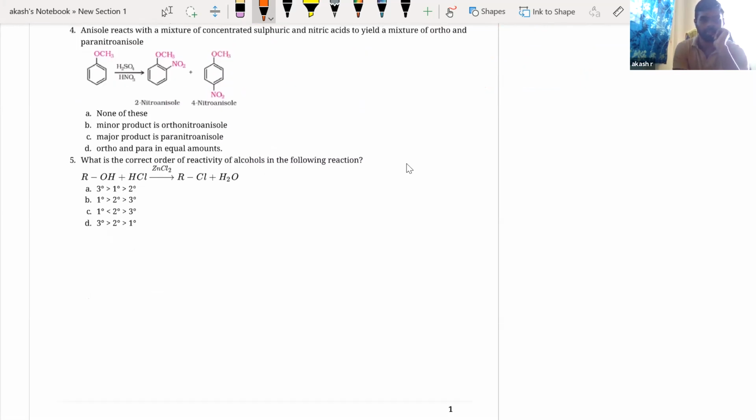Next. Anisole reacts with a mixture of concentrated sulfuric acid and nitric acid to yield a mixture of ortho and para products. Now the reaction is given to you, right? This is your anisole. You're going for nitration, H2SO4 and HNO3, forming ortho and para products. Now which will be the major product? You have to understand that para is the major product and ortho is minor. Why? Because of steric hindrance. You already have a group present here, so NO2 coming here and attacking will find it very difficult. The reason is steric hindrance.